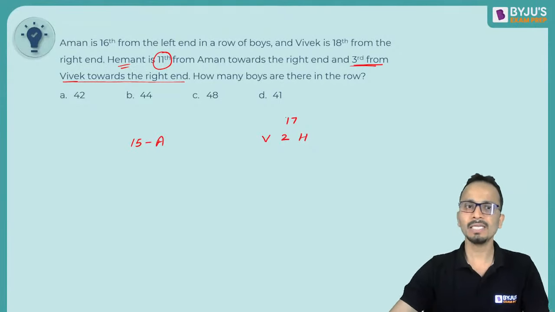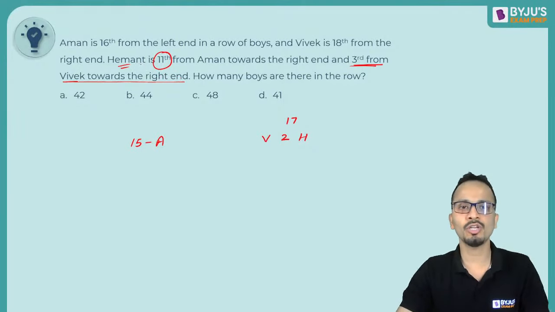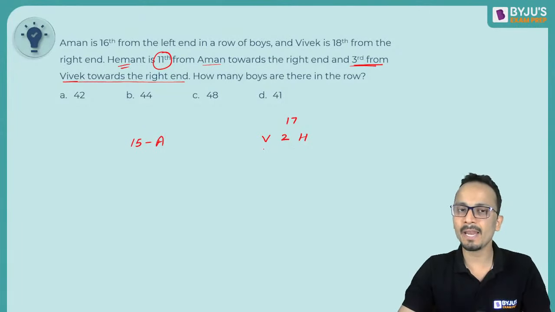Okay. Now let's compare Hemant's position from the position of Aman. So Hemant is 11th from Aman towards the right end. So that means there should be 10 people between Aman and Hemant. 3 are already mentioned. So I'll put 7 more. All right. Okay, this is done.